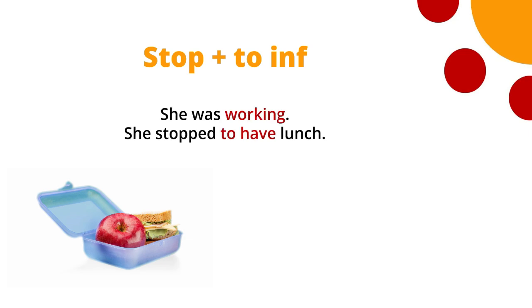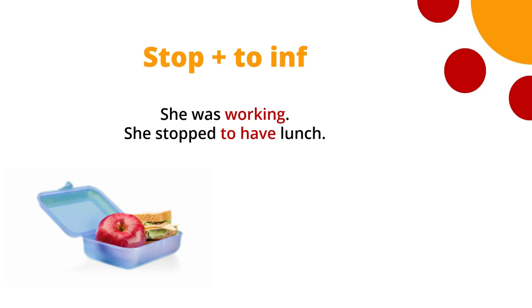She was working. She stopped to have lunch. So quite often we will get stop with a to infinitive to show the reason, but the verb that was stopped, the activity that was previously in progress, is sometimes in another sentence, or sometimes previous in the conversation somewhere.